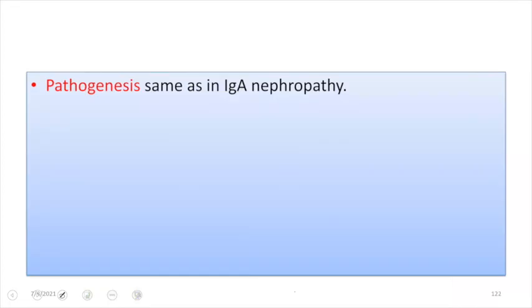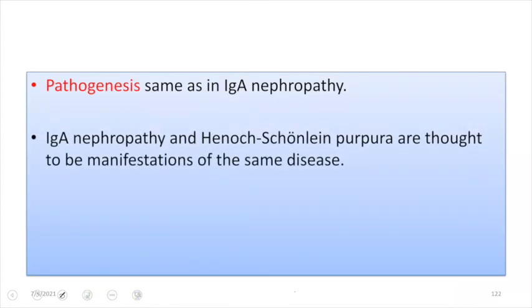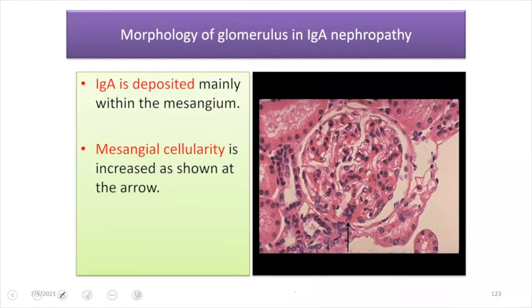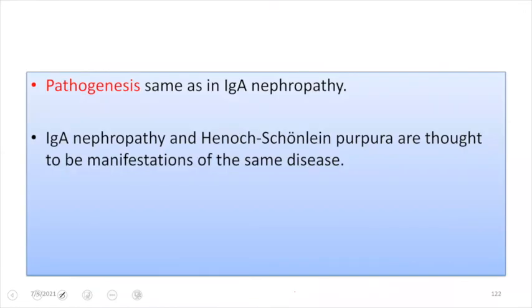The pathogenesis is very similar to that of IgA nephropathy. IgA nephropathy and Henoch-Schonlein purpura are thought to be manifestations of the same disease, but Henoch-Schonlein purpura has manifestations at multiple sites. It will involve the kidney, the joints, the skin, the gastrointestinal tract, and it can also involve the lungs and the central nervous system as well. So both have similar manifestations of the disease.